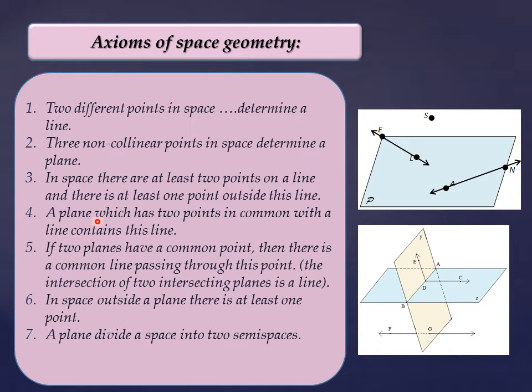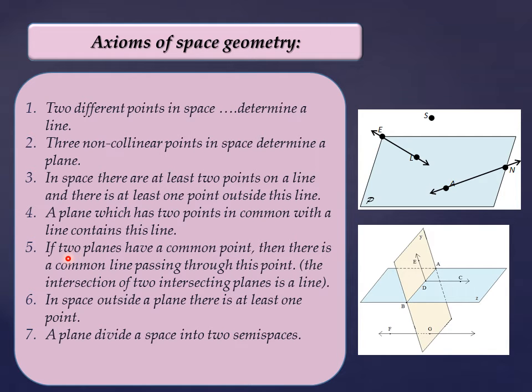Number 4, a plane which has 2 points in common with a line contains this line. This means that if we have 2 points of a line in a plane, then the plane containing these 2 points is containing the line also.